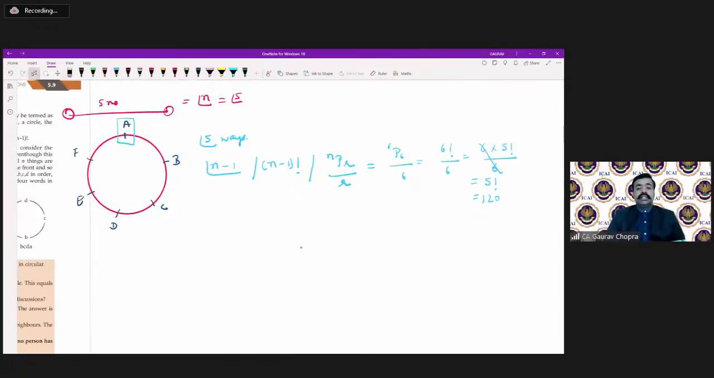So whenever there is a round table concept, what we have to do? We have to do factorial n minus 1. Why is it factorial n minus 1? Because we have to fix one position first.